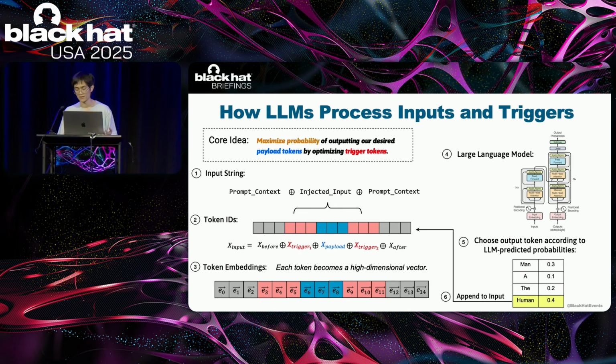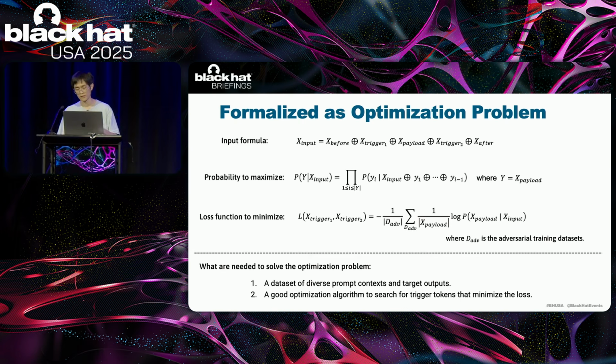In order to get the adversarial trigger, the core idea here is to maximize the probability of outputting the desired payload tokens by finding good trigger tokens. So this can be formalized as a mathematical optimization problem.